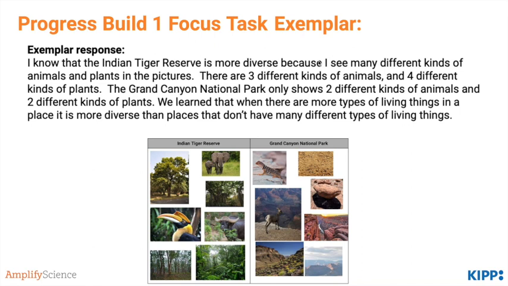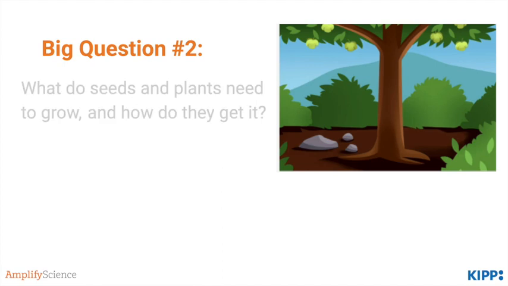It's important to point out to students that although the number of pictures in each place are the same, the Indian Tiger Reserve has a greater variety of animals and more types of plants, whereas the Grand Canyon National Park only has 2 different animals shown and some plants, but it looks like mostly all the same type. Therefore, the Indian Tiger Reserve is more diverse. All right, on to big question number 2.